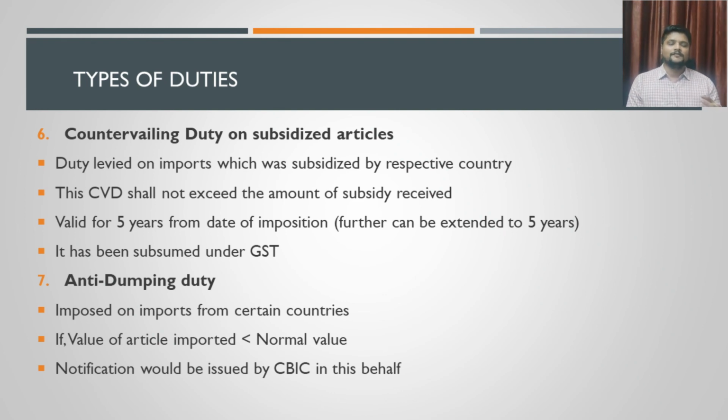Because the price of the product will become lower, right? If the originating government is providing a subsidy, then automatically the price of the product will get reduced. If the price of the product gets reduced, what will happen? The person in India will opt only to import those products. They will not try to purchase the products locally. Then it will discourage the local manufacturer.